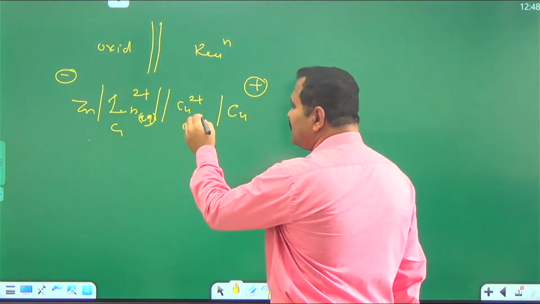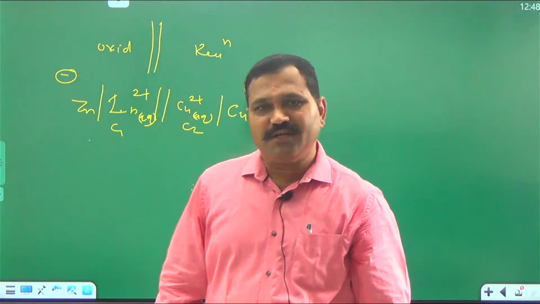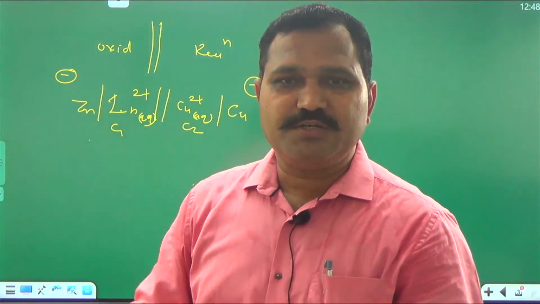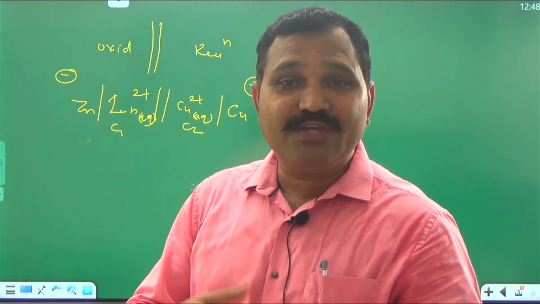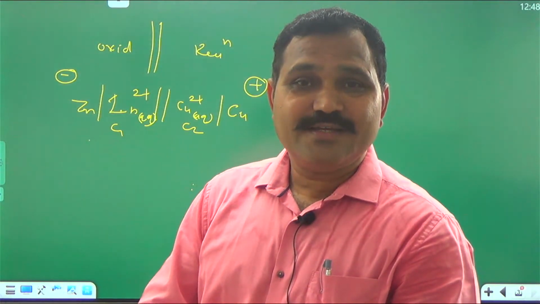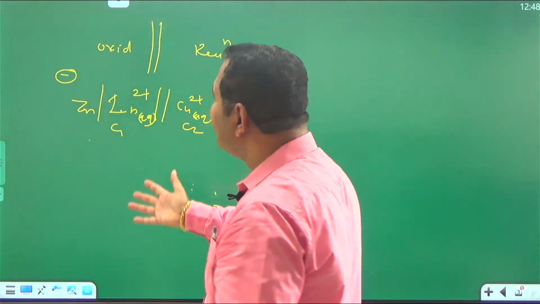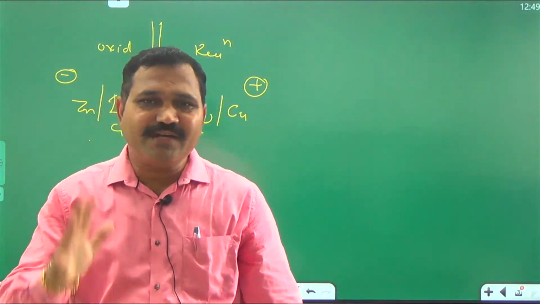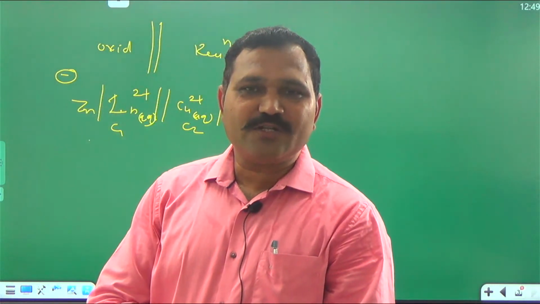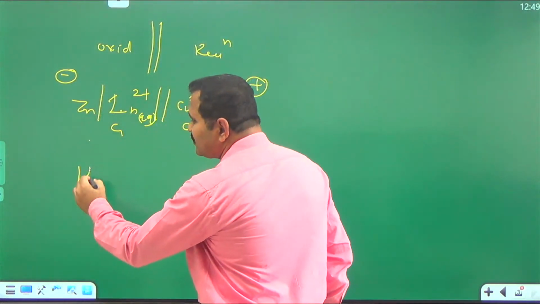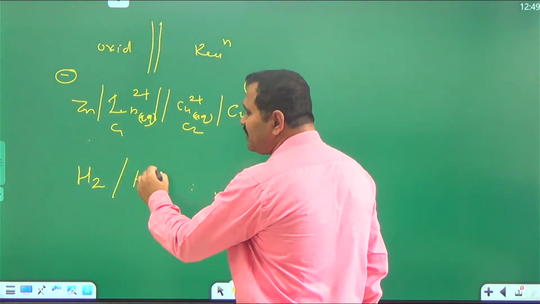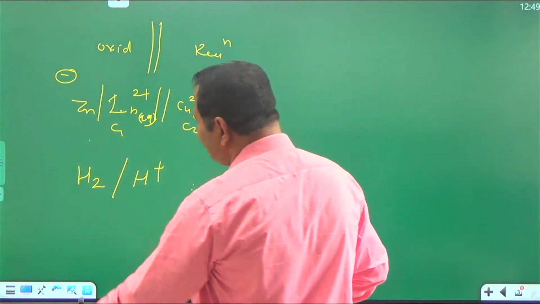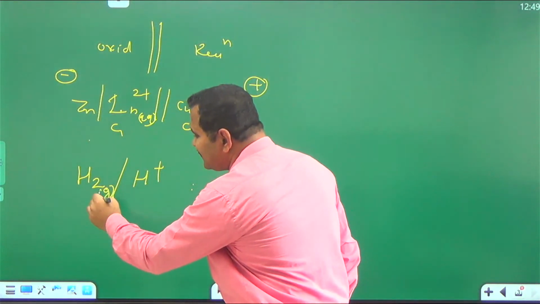Water is used as a solvent, but you have to mention it in the representation of the cell. Solvent should be mentioned. As well as if we are using gas electrodes, it is not necessary to always have solid zinc, solid copper or solid graphite electrodes. We can use gas as an electrode also. If we are using a hydrogen electrode, H2 in presence of H plus, here again you have to write it is in gaseous state.